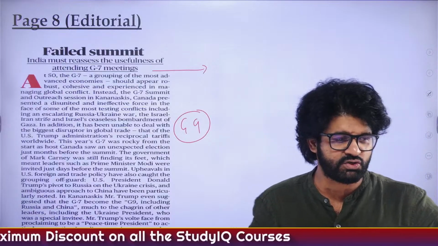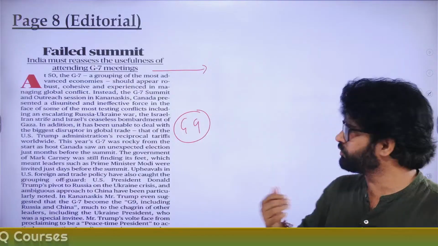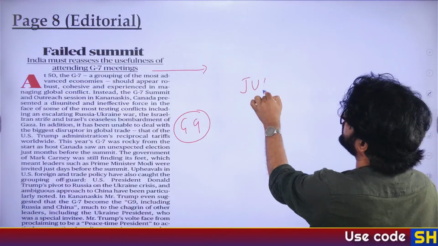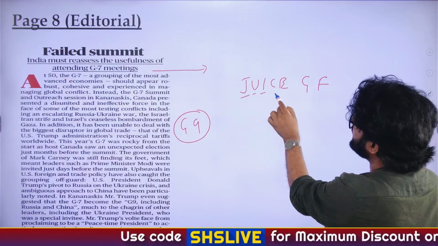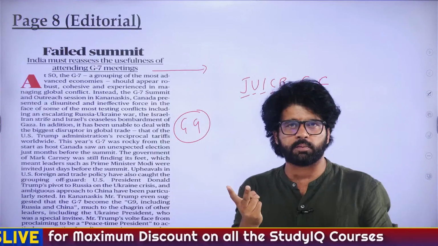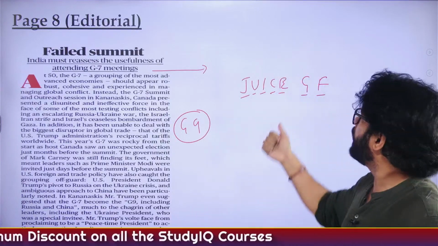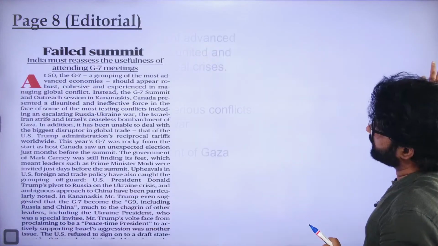As Sanjana is saying, juice GF. Sanjana is a very good girl. So juice with GF. Juice GF is the mnemonic for G7 countries: Japan, US, Italy, Canada, England, Germany and France. So you have 2 countries from North America, 4 countries from Europe, 1 country from Asia, that is Japan. China is not a part of G7, do remember?